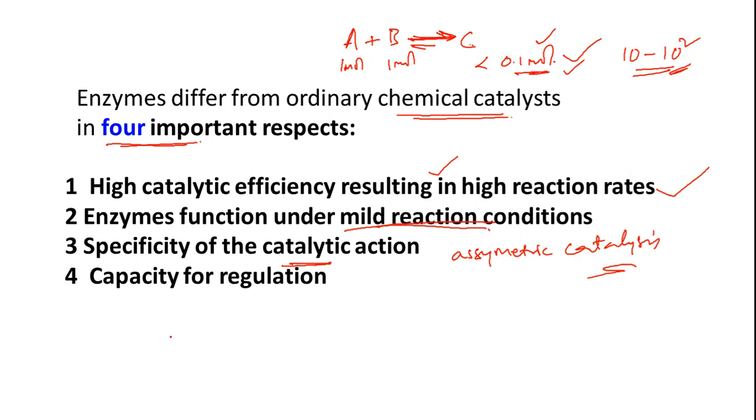And their capacity for regulation. This capacity for regulation will not be there in an ordinary chemical catalyst, because once the reaction is finished, you have to tune it from outside. You have to either increase the temperature, reduce the temperature, or change the stirring rate, or if you want to stop the reaction, you have to quench it by adding water or acid or a base. It all depends upon the type of reaction you are handling. But inside your body, there is such a beautiful mechanism that it can control itself. How this control is happening, how it is able to achieve this, is a very important thing that we will see.